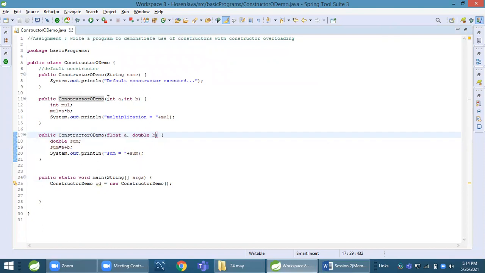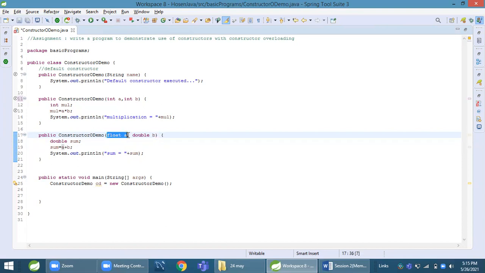We cannot give it like this. Either the number of parameters, or the type of parameters, or the sequence of parameters should be different. We cannot give the same. For example, like this string, we cannot do that. It will give an error. This will not be constructor overloading. If we give int a, int b, then we can give int a, int b, int c. The number of parameters will be different, but we cannot give int a, int b again.